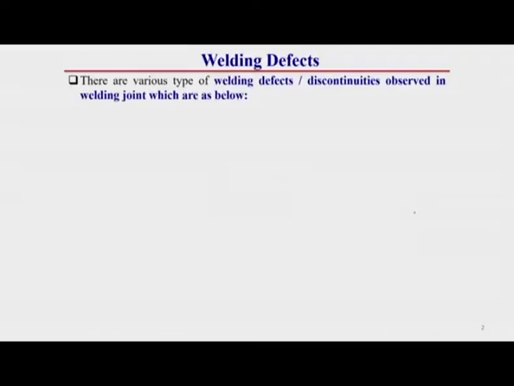In the last lecture, I was discussing submerged arc welding. Today, I am going to deliver a lecture on welding defects. There are various types of welding defects or discontinuities generally observed in a welding joint, which are as follows.